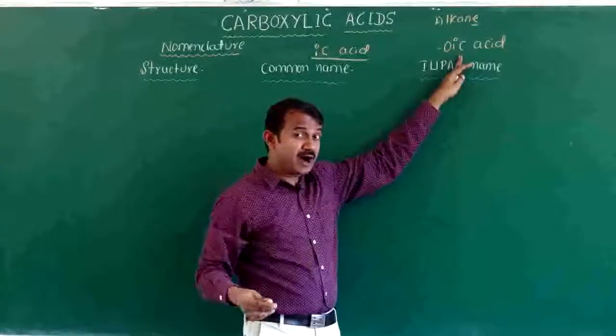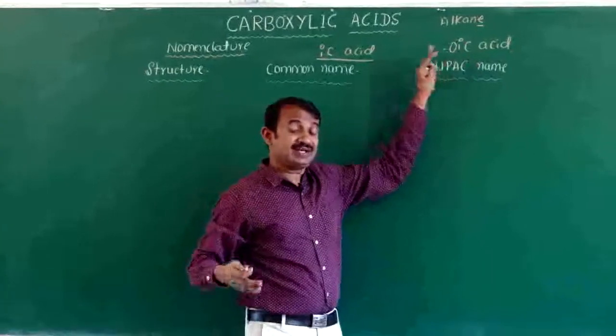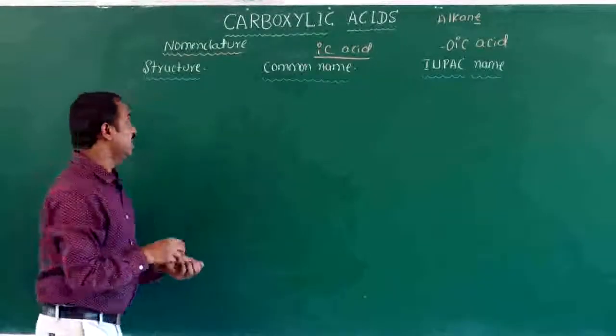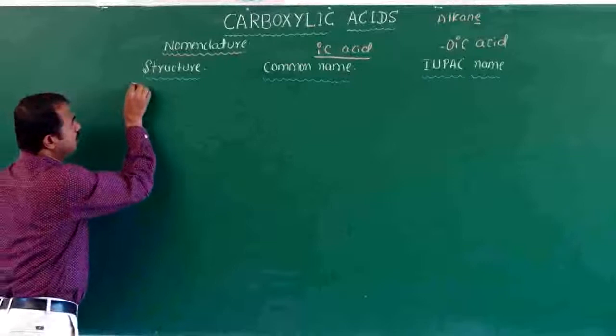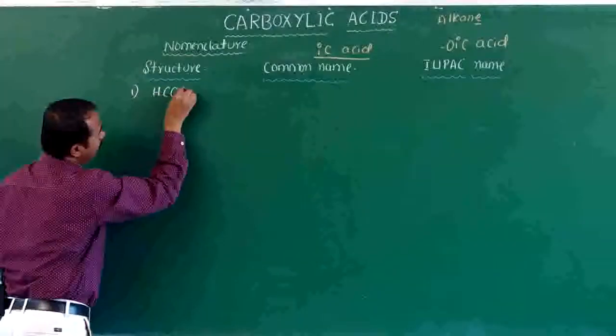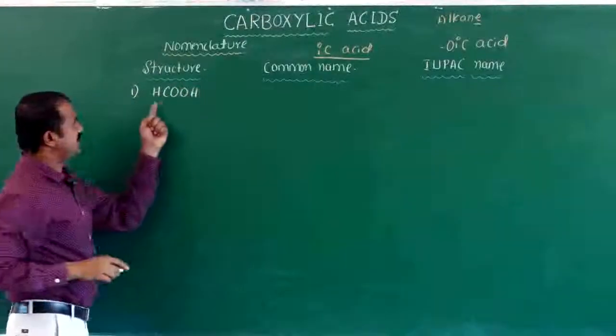Let us go one by one, the common name and IUPAC name of each carboxylic acid. The first one has 1 carbon.